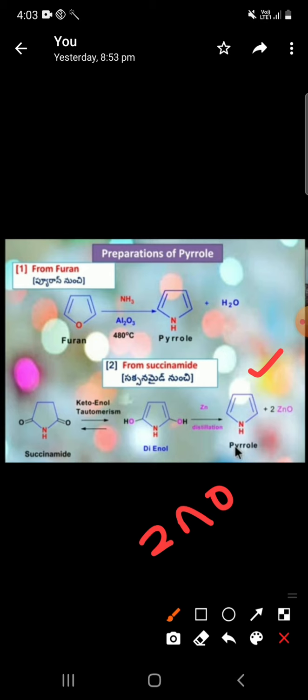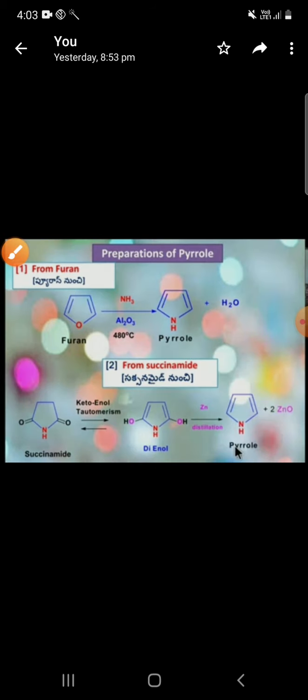The second preparation is coming from succinimide to pyrrole. Succinimide is converted to enol. Enol is treated with Zn. It is oxidized in the presence of distillation. So 2 moles of ZnO go outside. And what is the product here? Pyrrole. So the second preparation is the pyrrole.